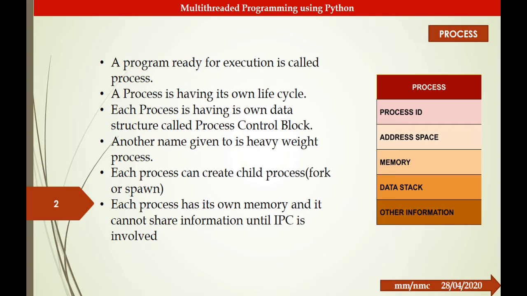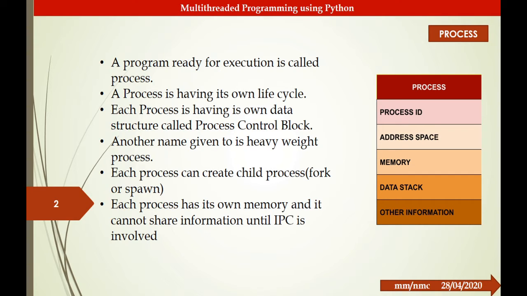Each process has its own life cycle, and every process is associated with a data structure called the process control block, which has a process ID, necessary data space, memory and other necessary information.